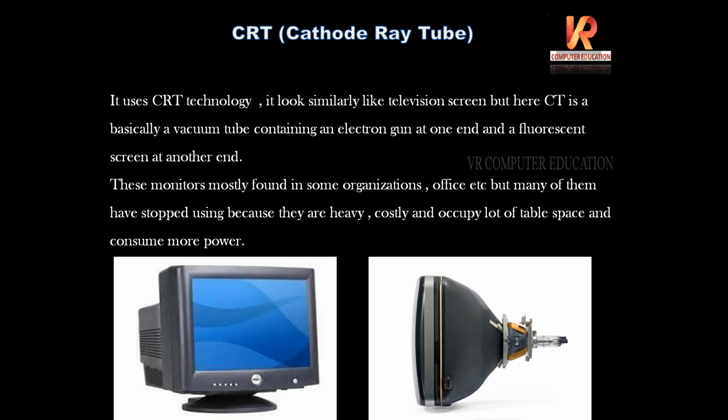These monitors are mostly found in some organizations, offices, etc. But many have stopped using them because they are heavy, costly, occupy a lot of table space, and consume more power. That is the reason nowadays these types of monitors are no longer used.